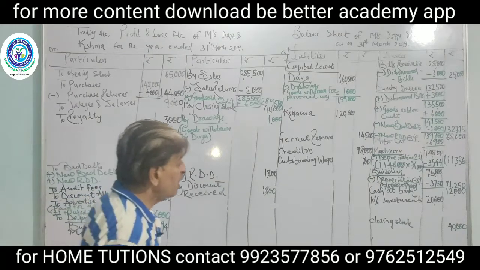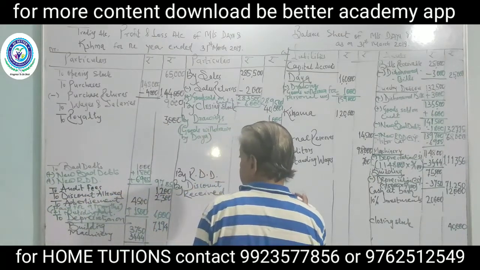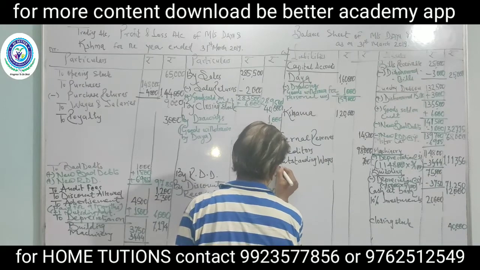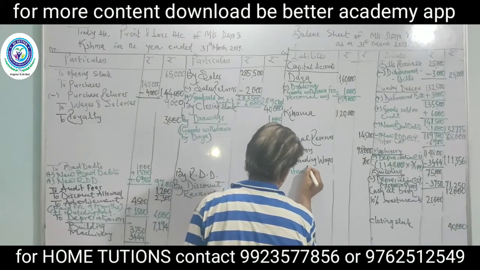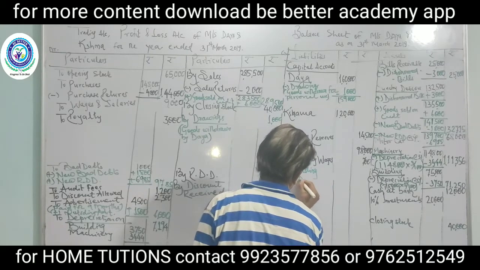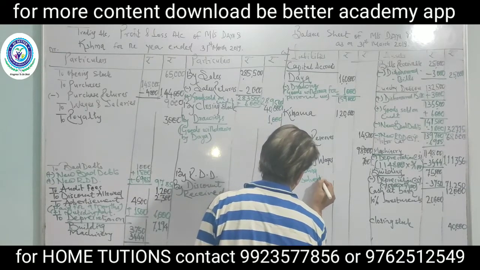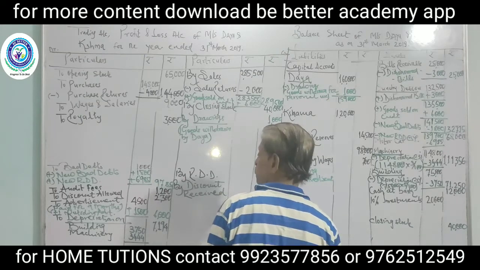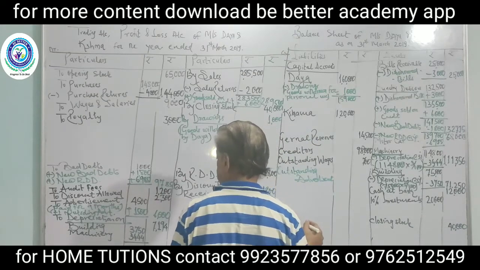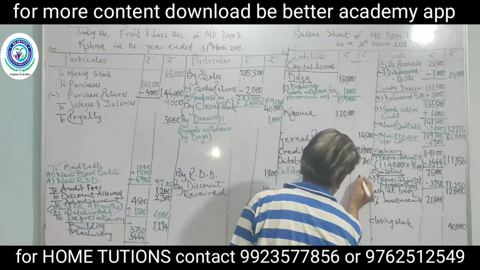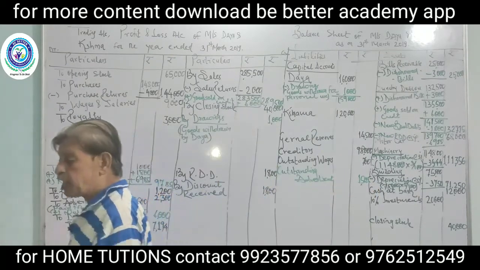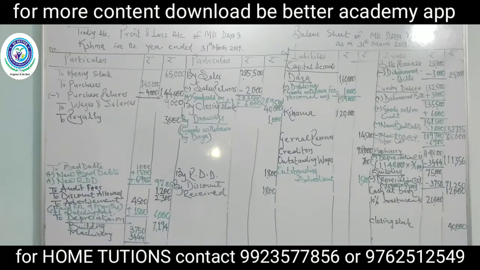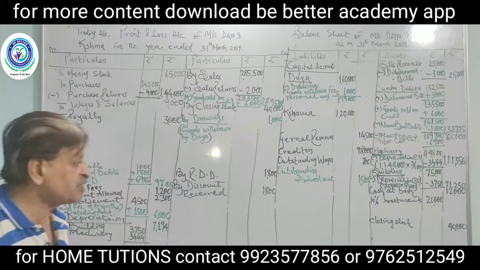Double effect, outstanding advertisement 1,500.